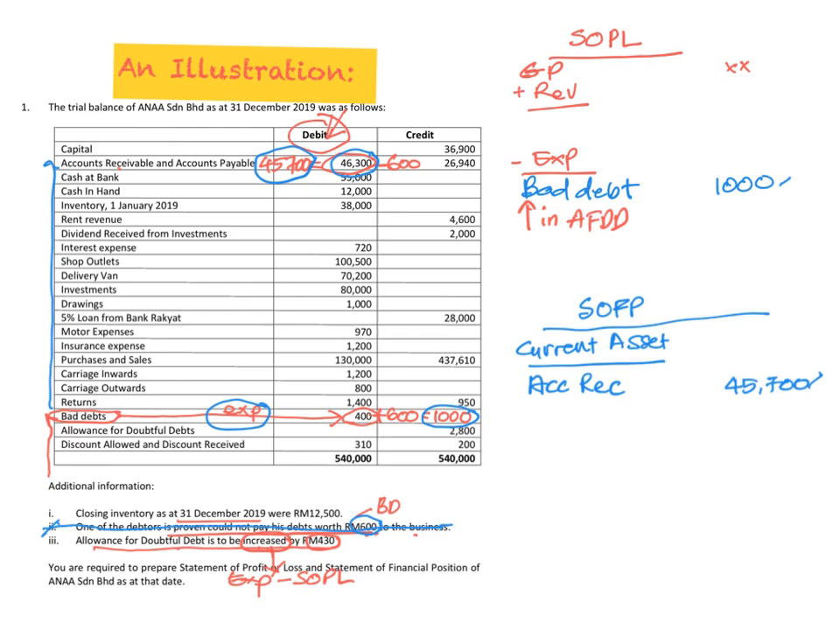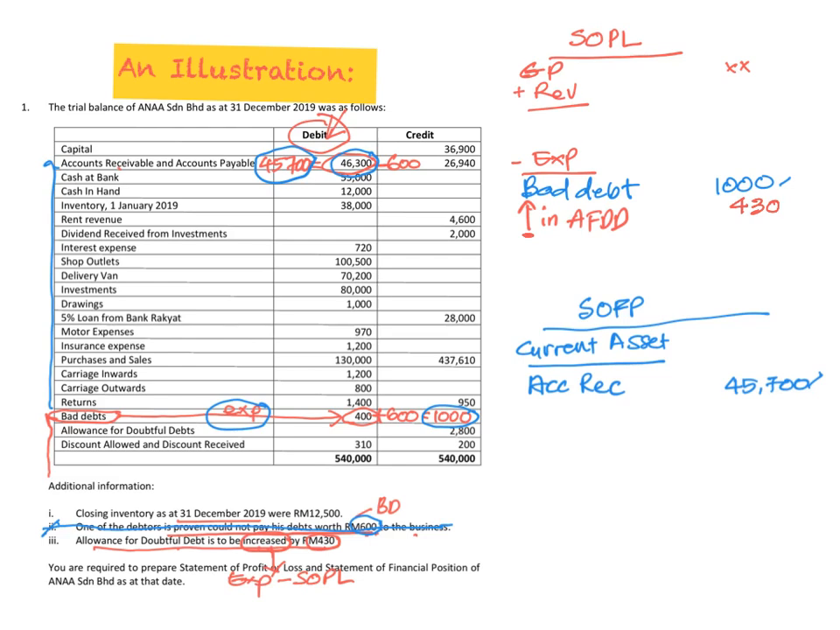But when you answer the exam, please do not put this. Please spell it out, increase. How much does it increase? By how much? 430. So straight away, you just write 430. So the question is actually done to help you. Okay, so actually we go back to our number 3. It says that allowance for doubtful debt is to be increased by 430.